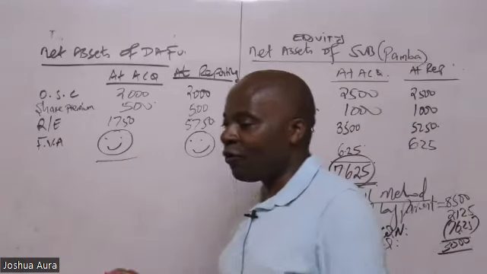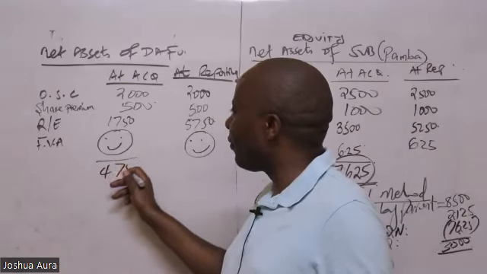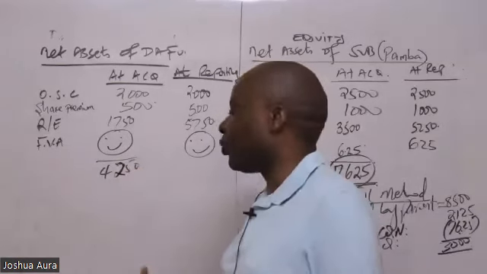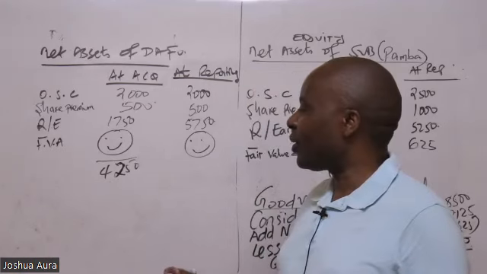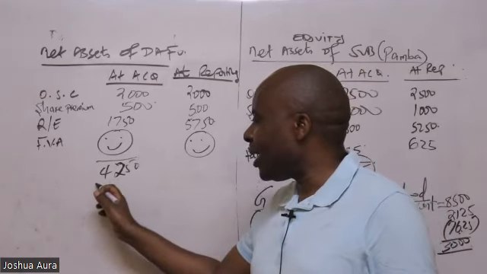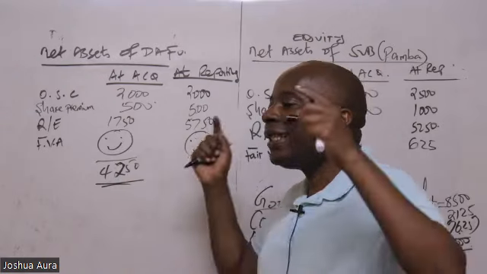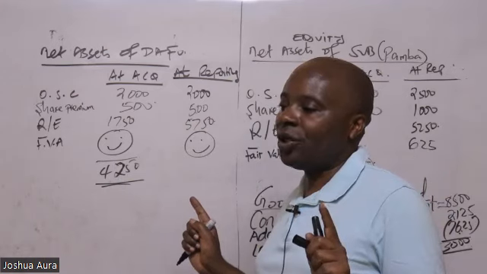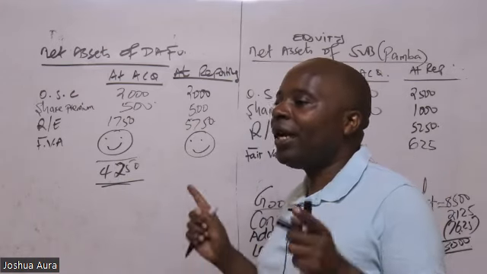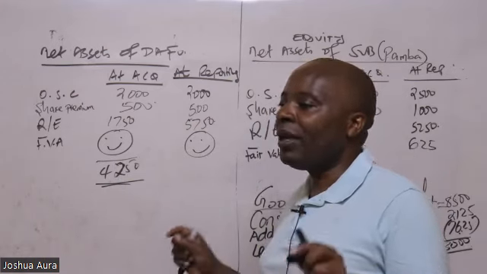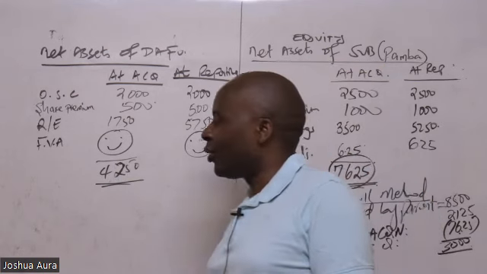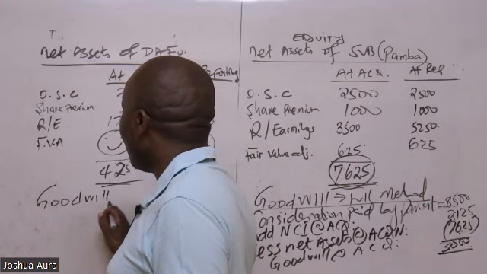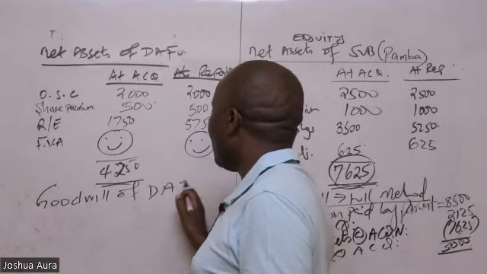So I'm being given a figure of 4250. Thank you very much. Now I'm interested in these net assets as at the date of acquisition. And once I get this, I know that the next step will be about goodwill of Dafu. So you go ahead and give us goodwill of this one called Dafu.